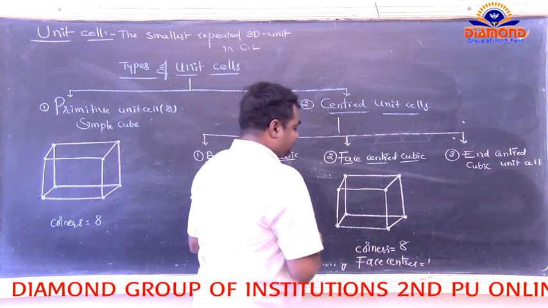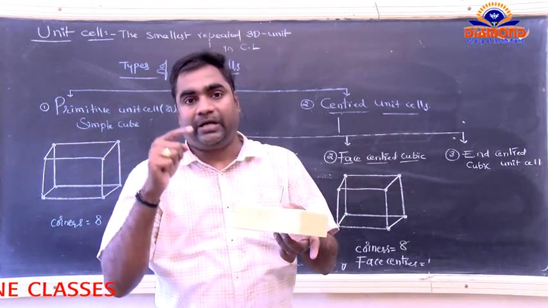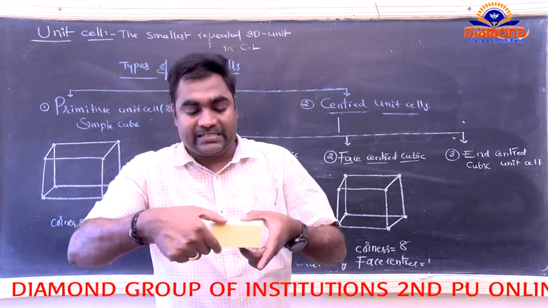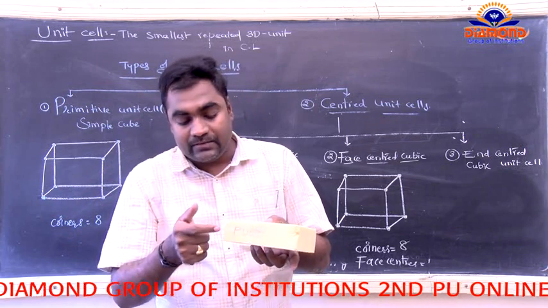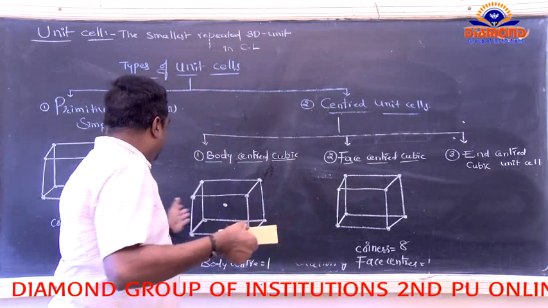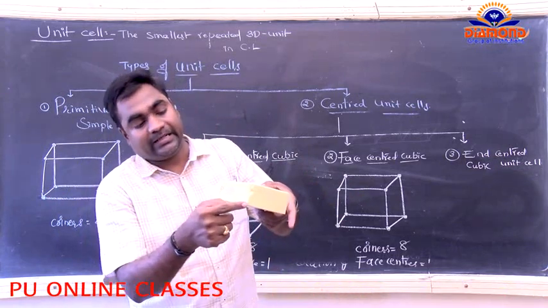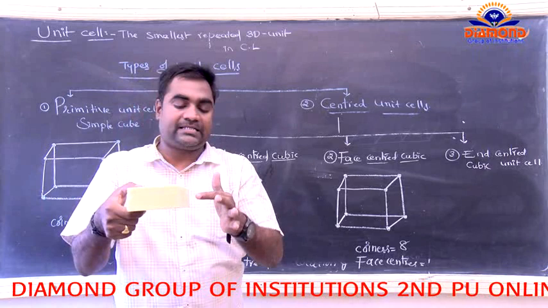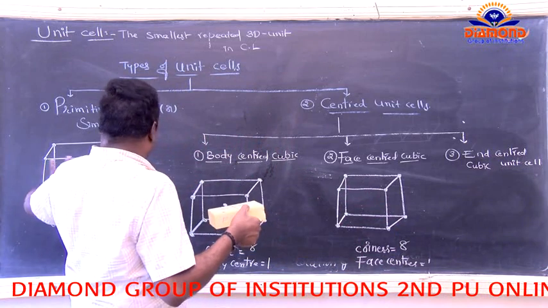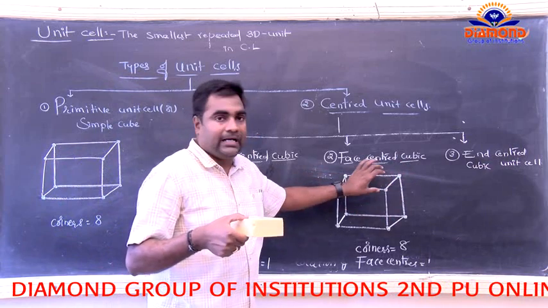Now, first, the number of corners for this cuboid is 8. So 1, 2, 3, and 4. Next, come to this side: 5, 6, 7, 8 corners are present. So in each and every cubic unit cell, we have a total of 8 corners: 1, 2, 3, 4, and 5, 6, 7, 8. So each unit cell has 8 corners and 8 lattice points.